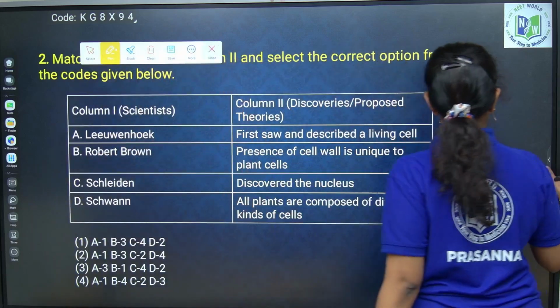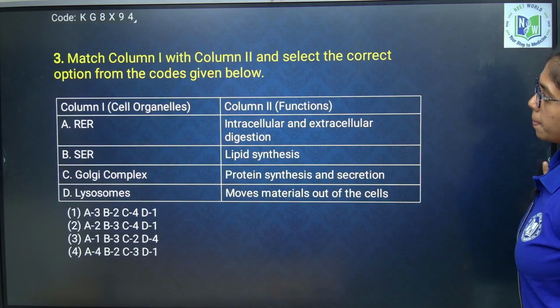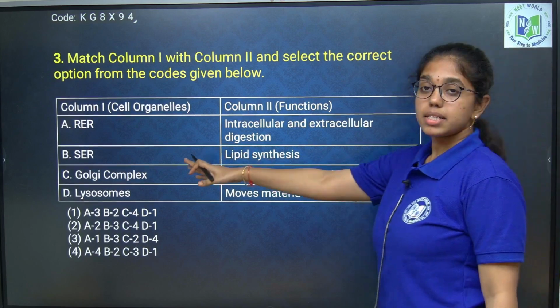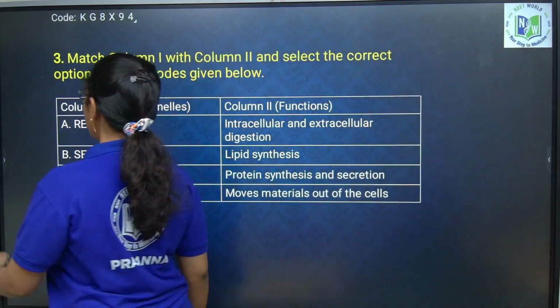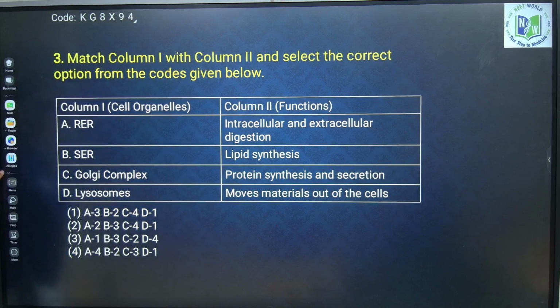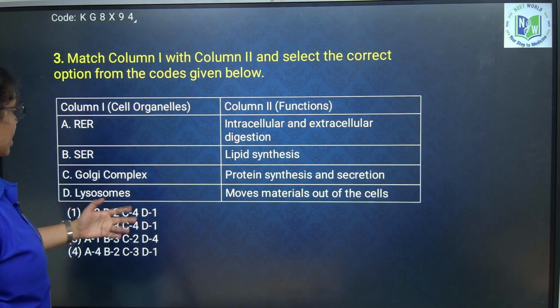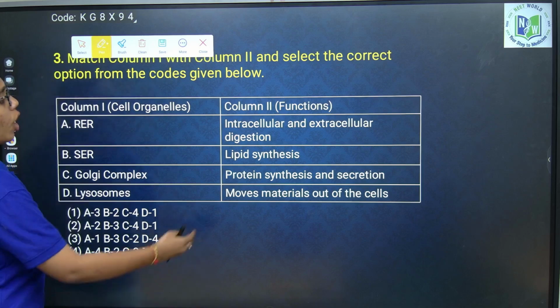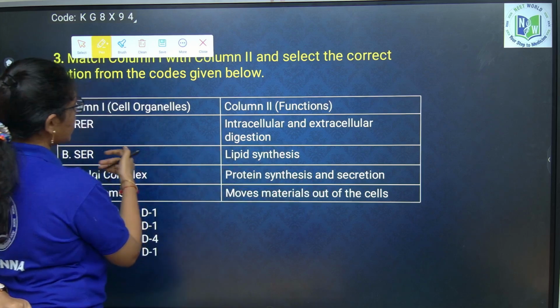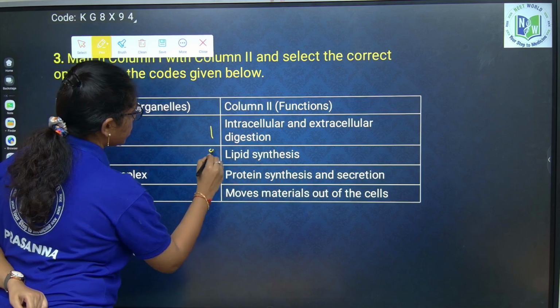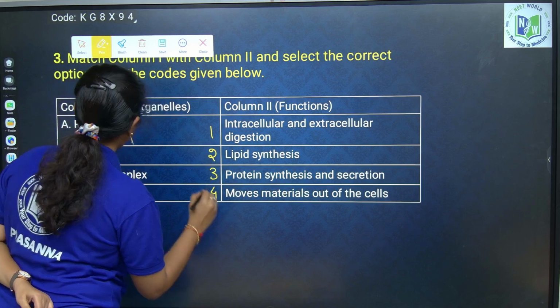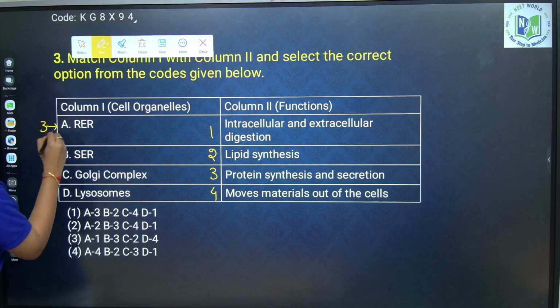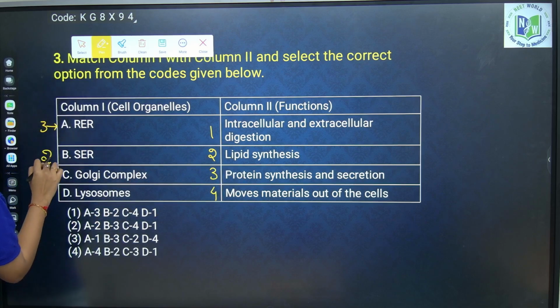Next question. Here again organelles are given and their activity is provided. So, rough endoplasmic reticulum, as ribosomes are present over the endoplasmic reticulum, what is the activity conducted? Of course, protein synthesis and secretion, that is option 3. Smooth endoplasmic reticulum, of course, lipid synthesis.